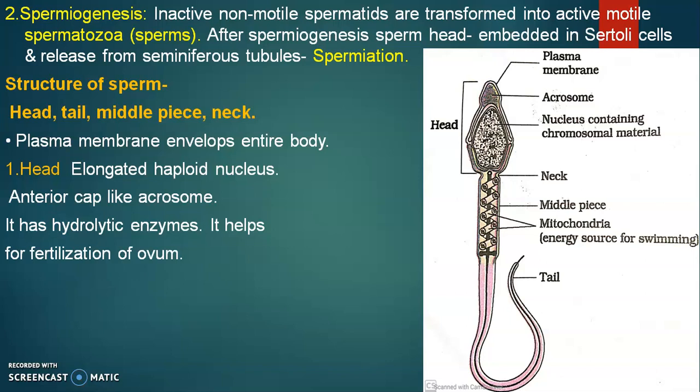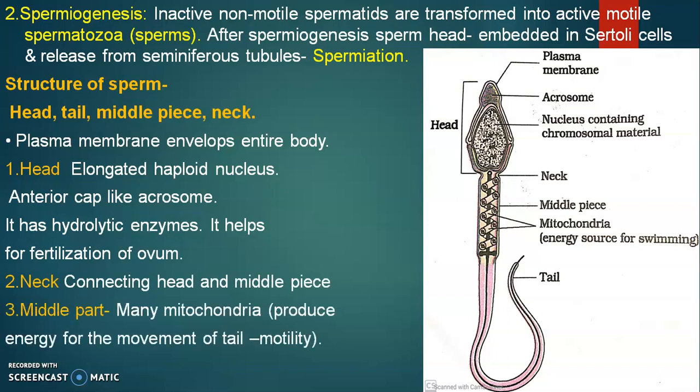It consists of some enzymes that help for the fertilization of ovum, to attach to the ovum so that it enters to the egg. Neck connects head and middle piece. Middle part consists of many mitochondria which provides more energy for the movement of the tail. So mitochondria is called as powerhouse of the cell. Tail is long, slender, it helps for the movement of sperm. So this is what structure of sperm.